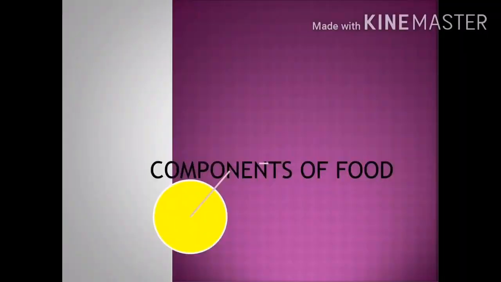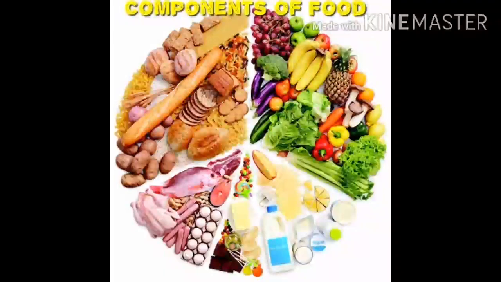Student, the food we consume provides energy to our body and enables it to grow, repair and maintain itself. How does food do all these functions? There are certain organic substances and minerals in our food called nutrients.